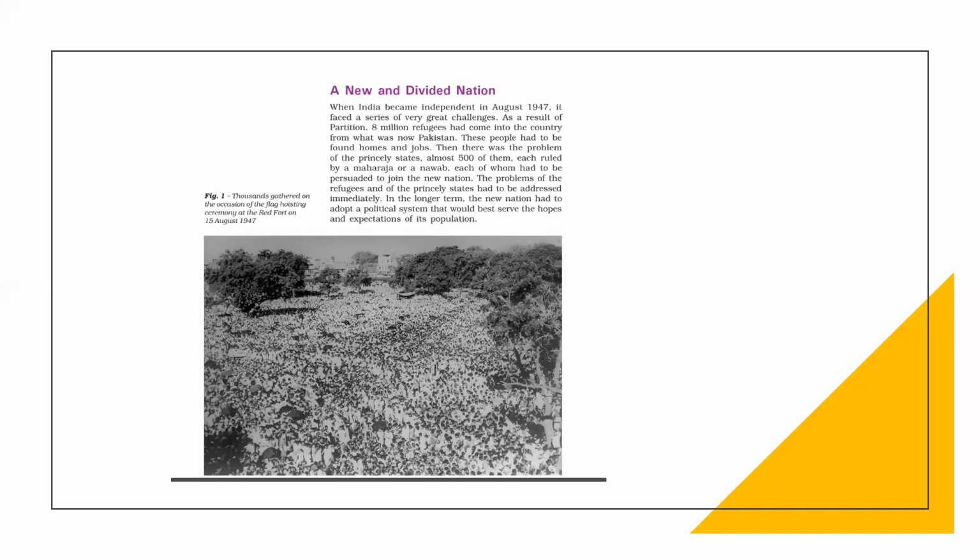So the government took major important measures that proved very helpful in the speedy rehabilitation of the displaced persons. What did they do for them? Initially, refugee camps were set up.